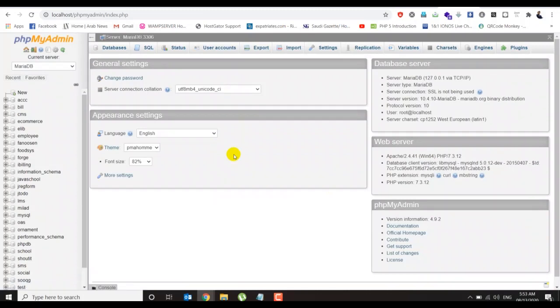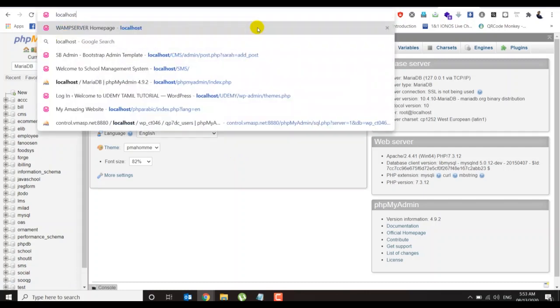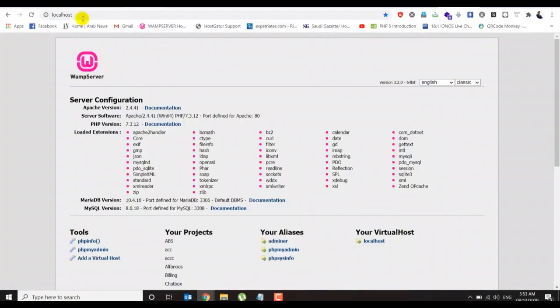These are the two very important things: the localhost pages and the database pages. Okay guys, in the next video we're going to start creating the projects.